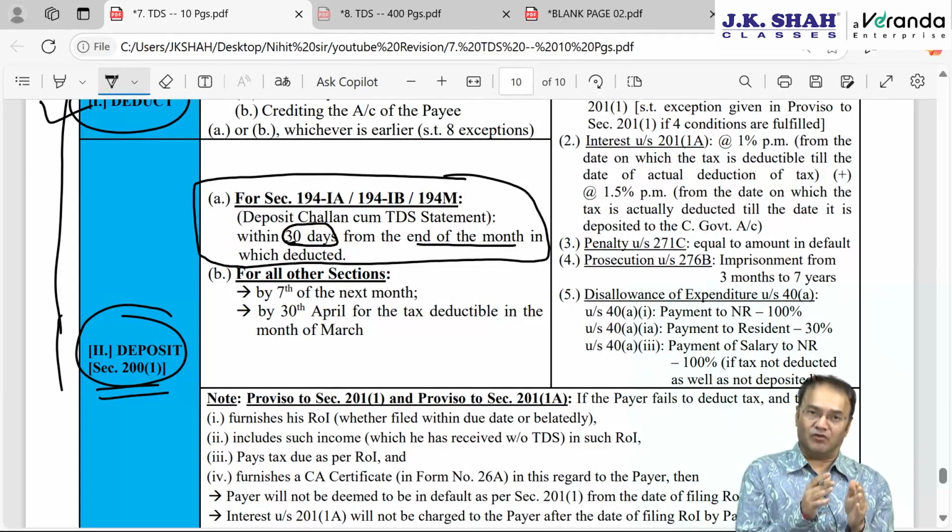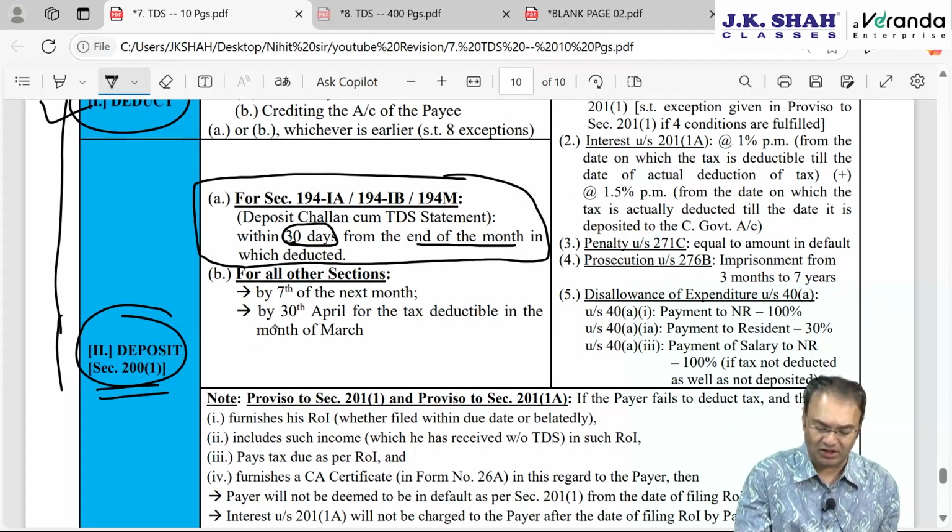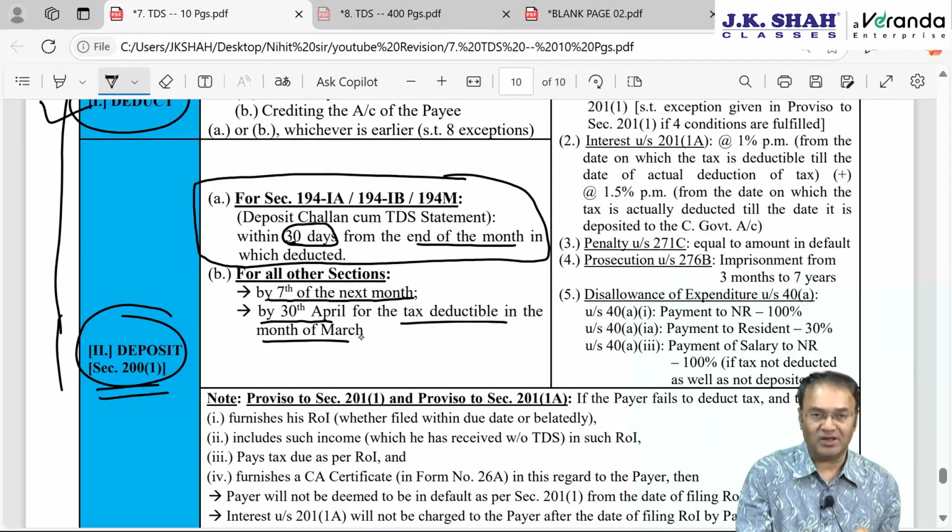However, for March, if the tax was deductible in the month of March, then instead of 7th April, the time limit will be 30th April. So if tax is deductible in the first 11 months, then deposit by 7th of the next month. If tax is deductible in the month of March, then deposit by 30th April.